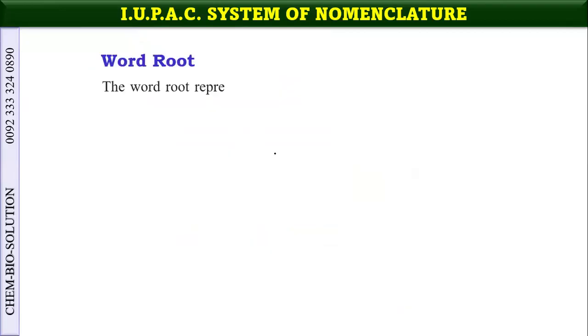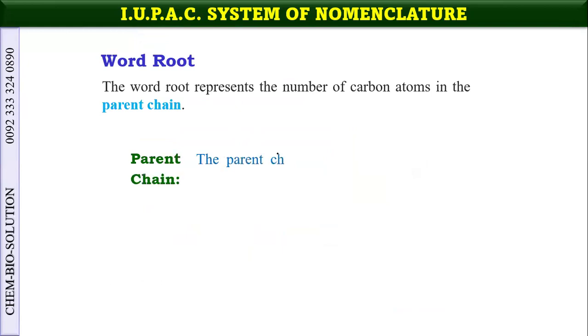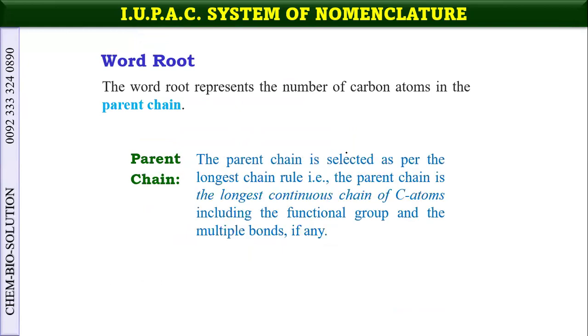Now we have seen the word root and parent chain. Now this is very important. What is the parent chain? See, number one, we prefer that it should be the longest chain. It should be a continuous chain of the carbon atoms, including all the functional groups.